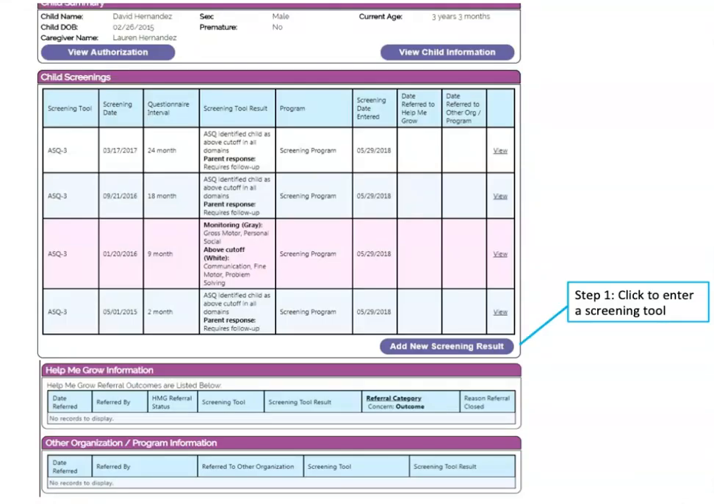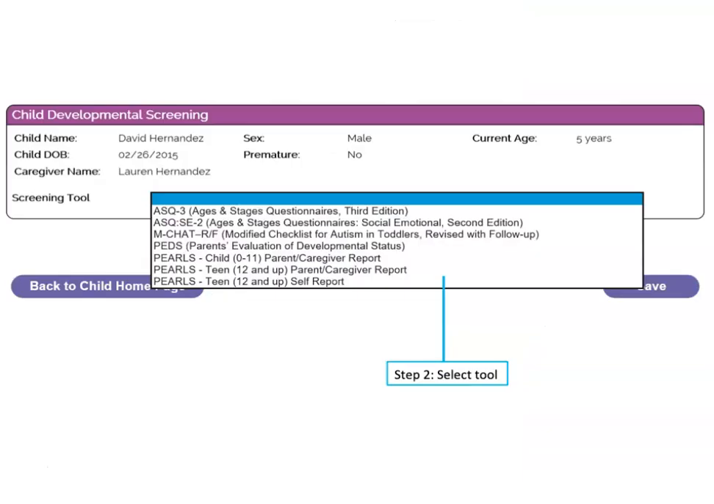On a child's homepage, you will see in the child's screening section a purple button that says Add New Screening Result. So first step would be to click here to enter a screening tool. You will then be taken to this page, which prompts you to choose from a drop-down which tool you will be entering. So for this example, we will choose the second option, ASQ-SE2 Ages and Stages Questionnaire Social Emotional Second Edition.